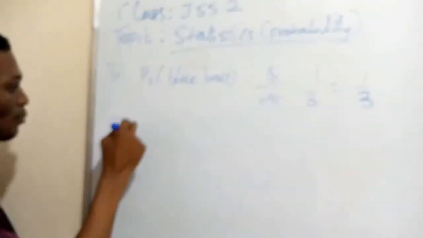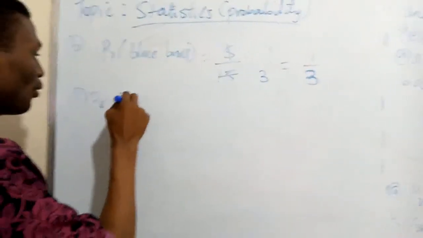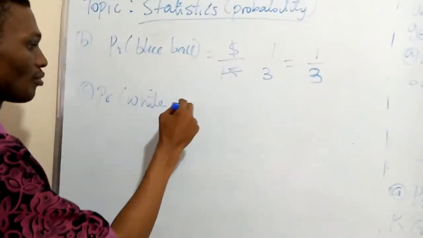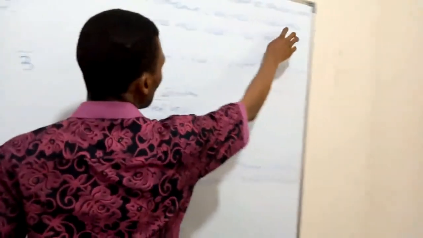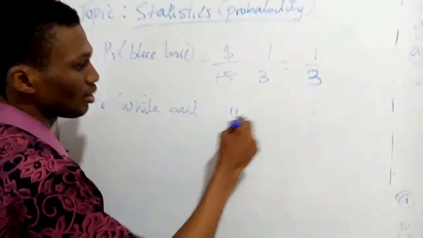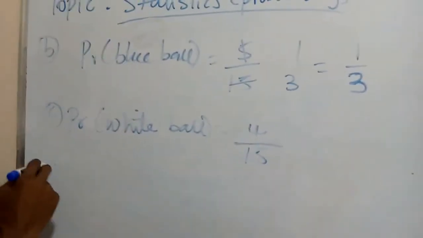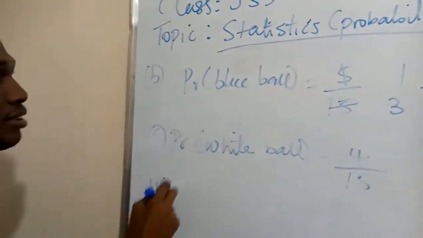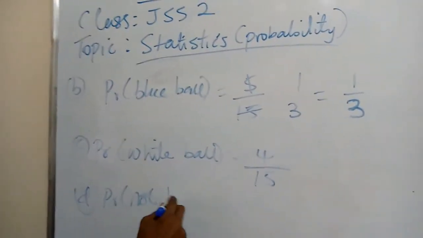The next is the probability of getting a white ball. From our question, we have 4 white balls. So our number of required outcomes will give us 4, and our possible outcome will give us 15. We have 4/15.